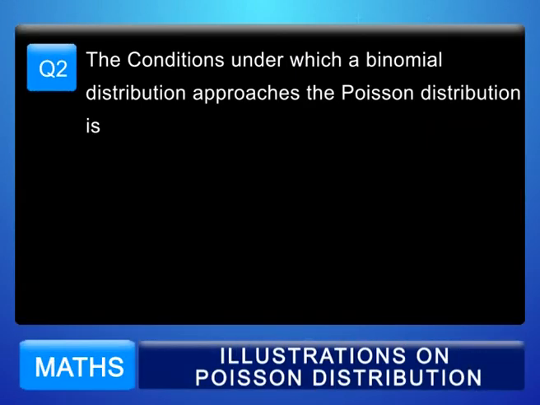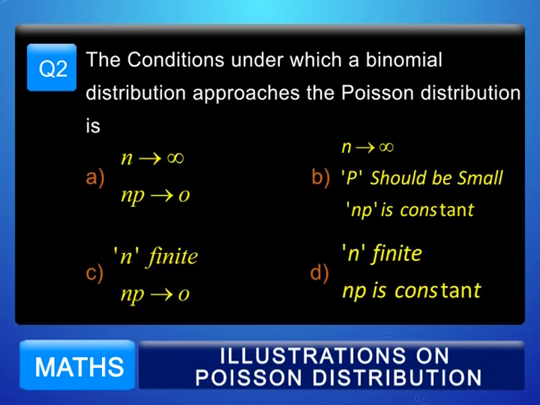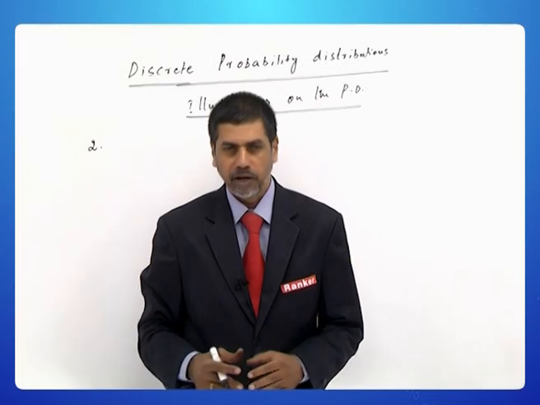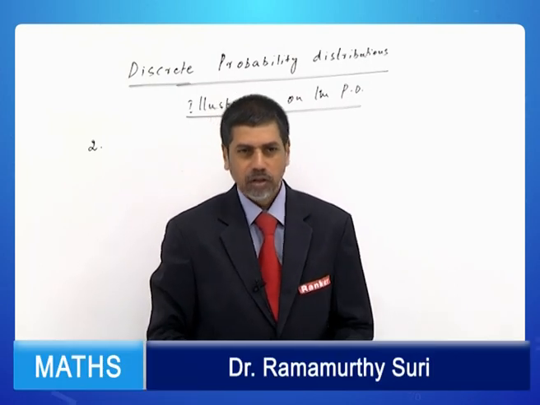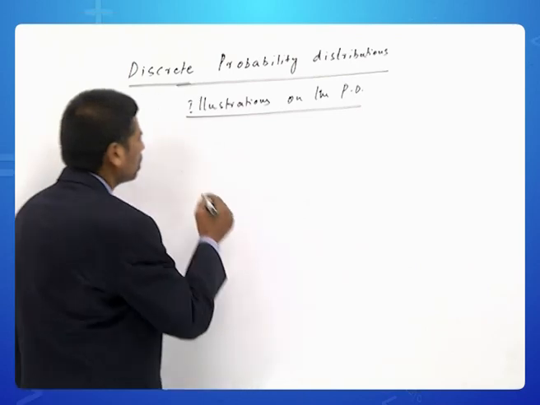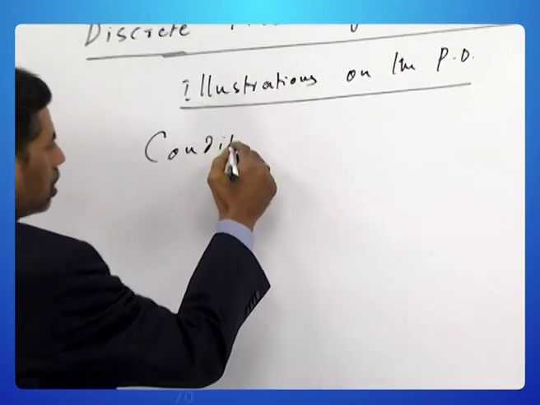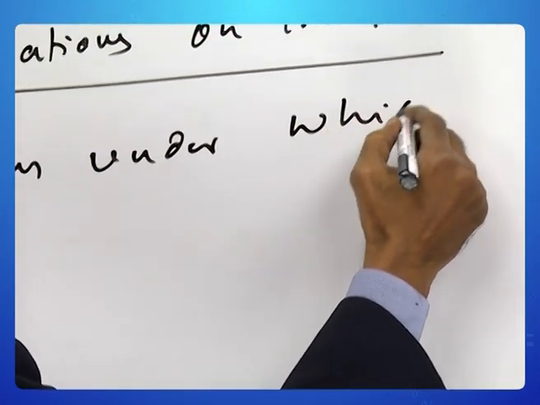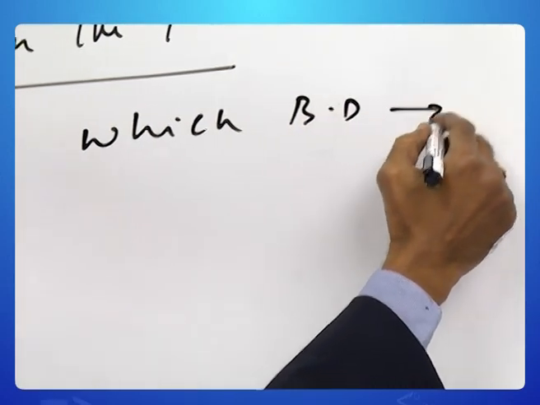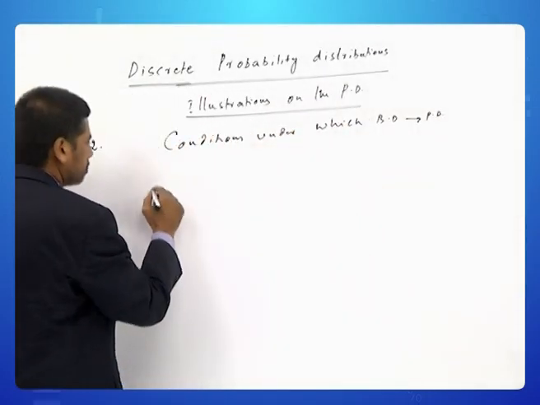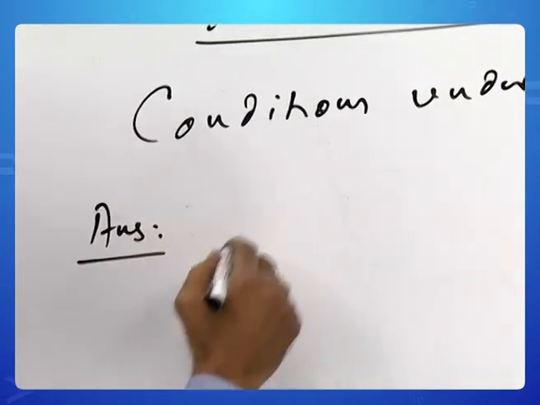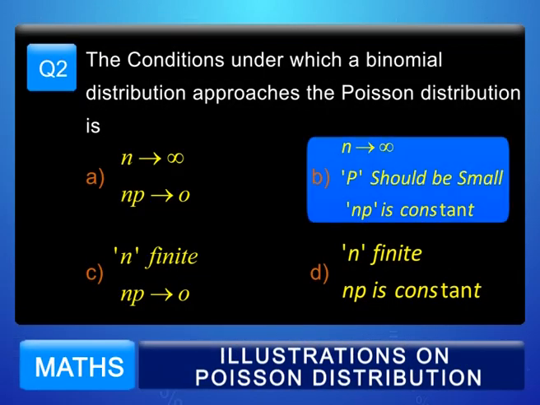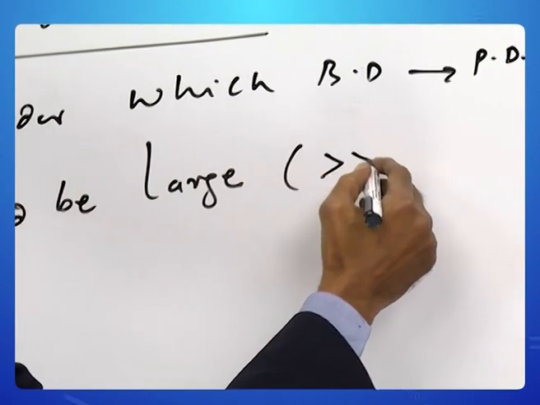Question number 2. The conditions under which the binomial distribution tends to the Poisson distribution. In fact, this has been covered just now in the review. So, conditions under which the binomial distribution tends to Poisson distribution. The answer is: n should be large, and when you say large, much greater than 30.